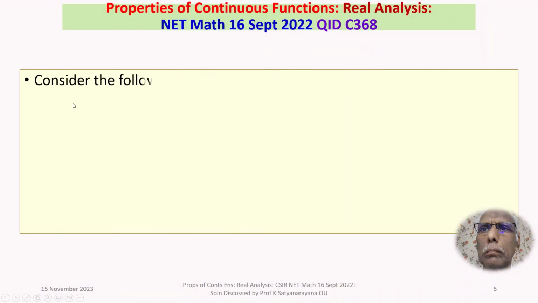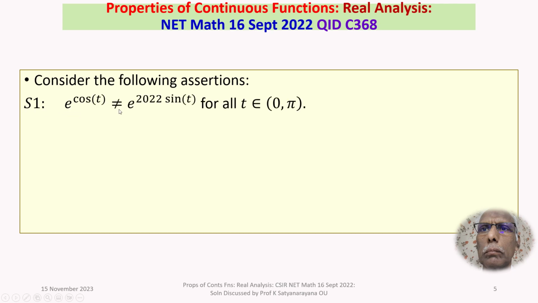The given question is, consider the following assertions. Assertion S1: e power cos t is not equal to e power 2022 times sin t for all t belongs to the open interval 0 to pi.